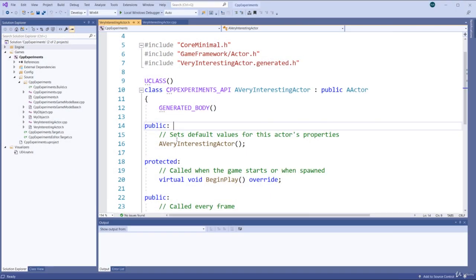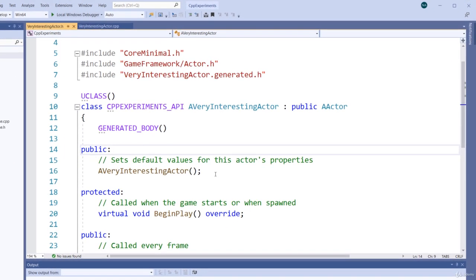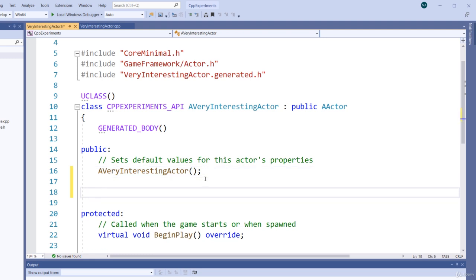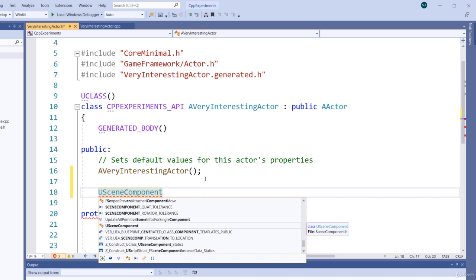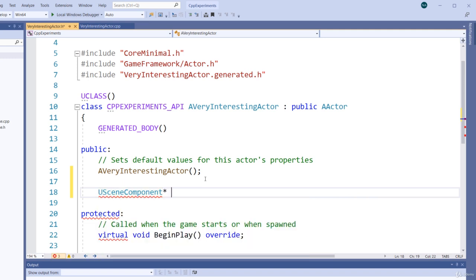I'll minimize this and I'm back in Visual Studio. So what we want is in the public section, again, I'm in the header file, we have U class here, okay? And so in the public section here, I'll go and do USceneComponent, that is a pointer, and I'll call that root. Now, there's a pointer because we will be using create default sub-object, which will return a pointer or basically a reference to whatever it is that we instantiate. So basically whatever the object is that will create. So we basically have a handle to that.